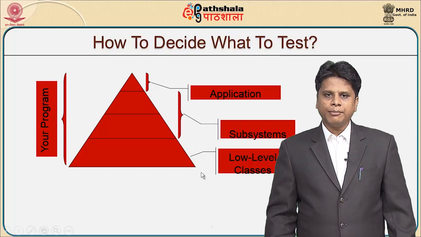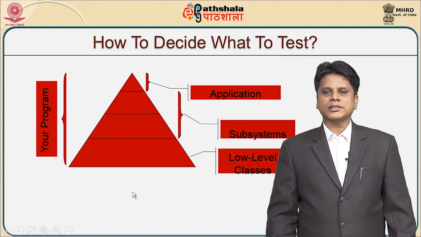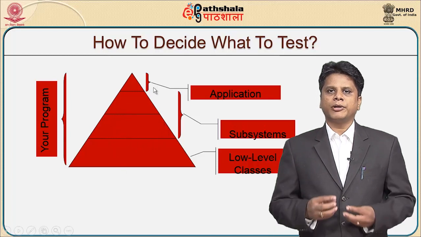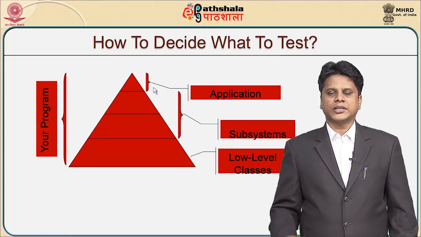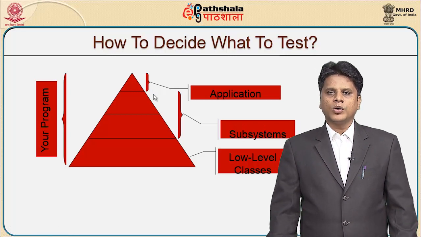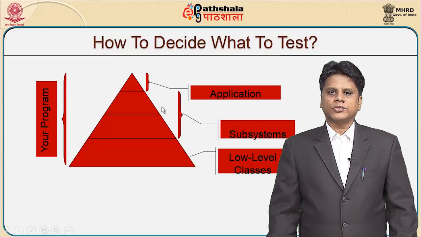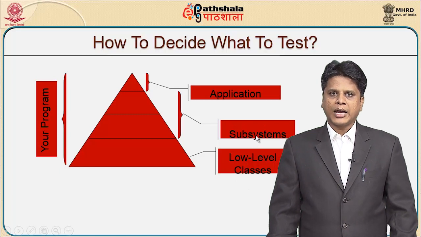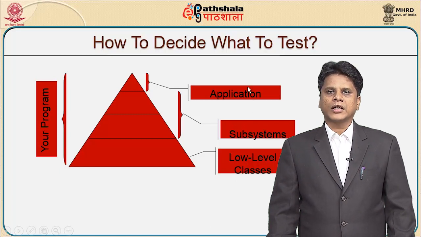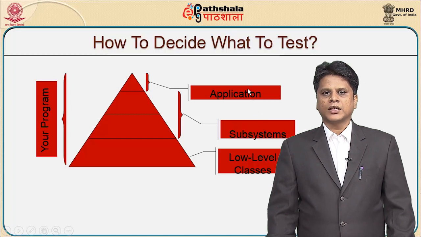A program might be larger in quantum at the lower level classes and comparatively smaller when it comes to subsystems, and finally it will be developed as an application meeting all the specifications that have been mentioned. So, now what should be tested? Should we test at the lower level classes, or at the subsystems, or at the application? So, all three phases require testing.